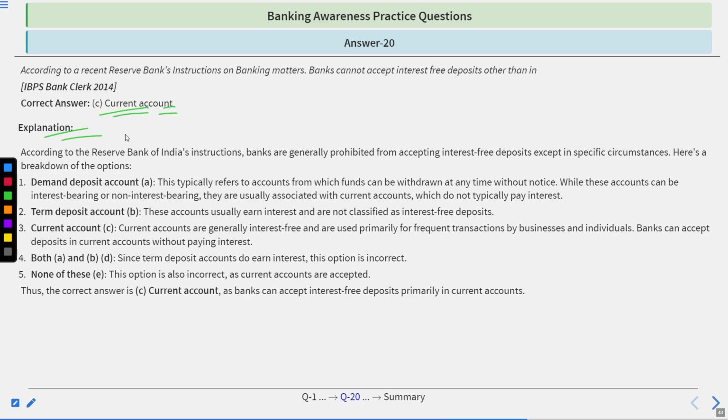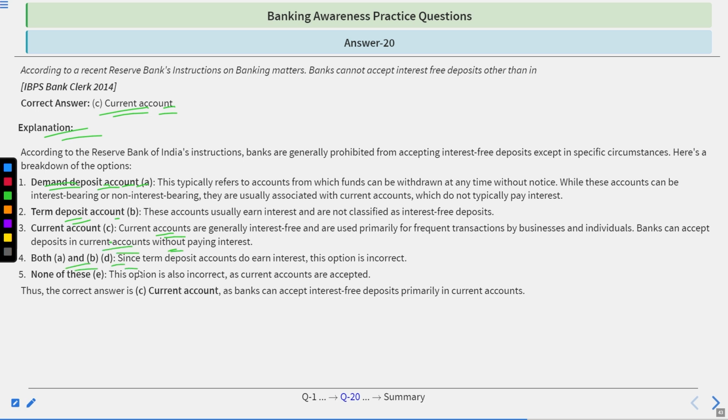Explanation. According to the RBI instructions, banks are generally prohibited from accepting interest-free deposits except in certain circumstances. First is the demand deposit account. It typically refers to an account from which funds could be withdrawn at any time without notice. While these accounts could be interest bearing or non-interest bearing, they are usually associated with current accounts, which do not typically pay interest. Term deposit account. These accounts usually earn interest and are not classified as interest-free deposits. Current account. Generally interest-free and used primarily for frequent transactions by businesses and individuals. Banks could accept deposits in current accounts without paying interest.